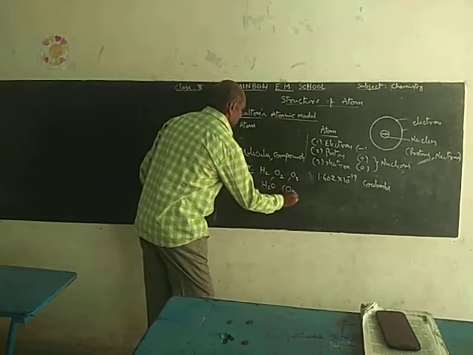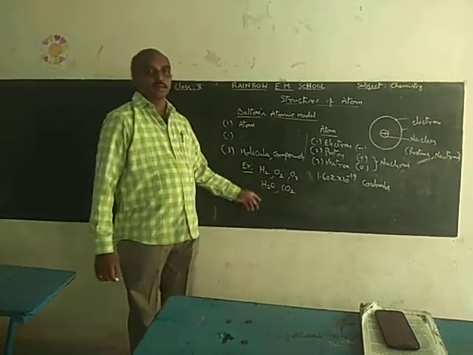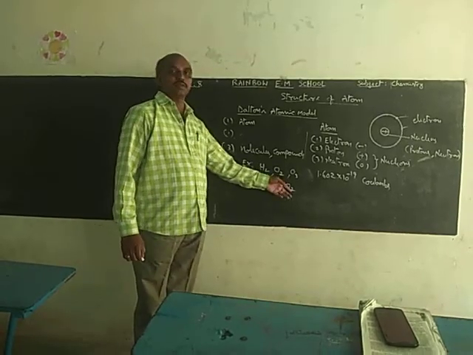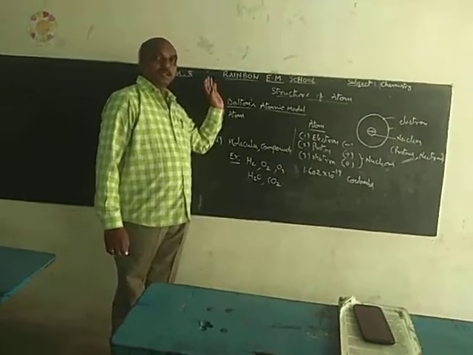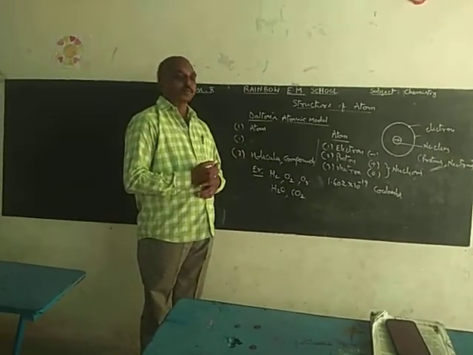Like this, suppose CO2, carbon dioxide. Carbon is one atom, oxygen is two atoms combined to form carbon dioxide. This is already discussed in the ninth class.